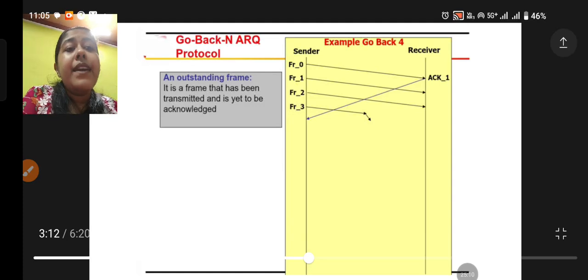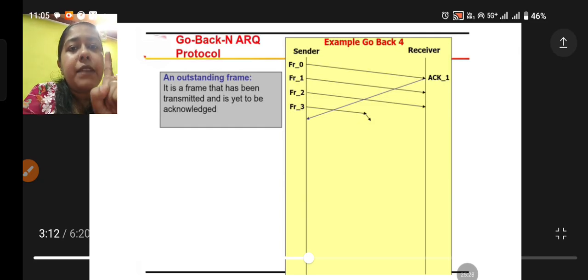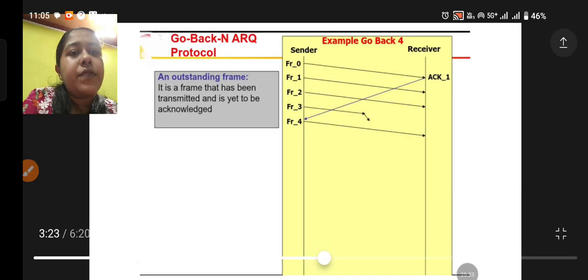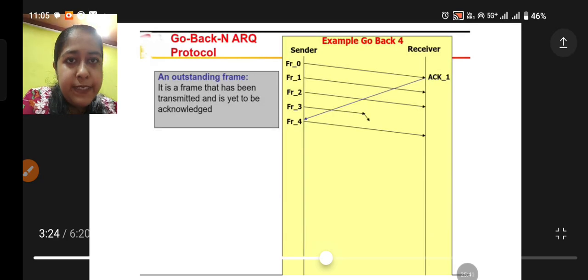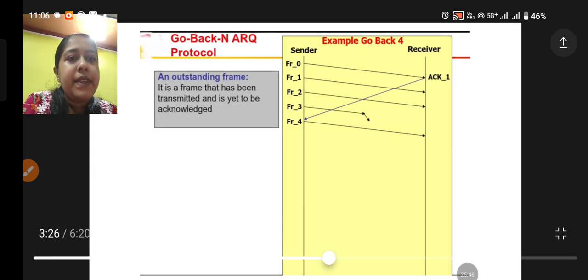Now the receiver sends an acknowledgement for frame number 0, but it is sending ACK 1. Why? As we have already studied, the acknowledgement carries the next frame it is expecting. So ACK 1 means it is acknowledging my frame number 0. Next, frame number 4 is sent, since frame number 0 has been acknowledged and the window size has to be 4.